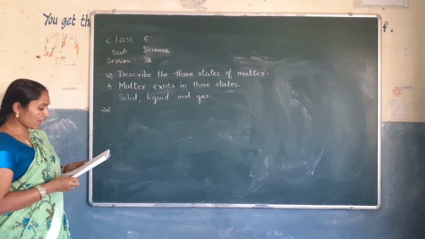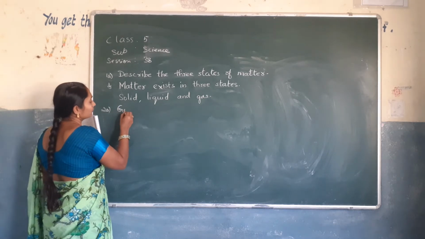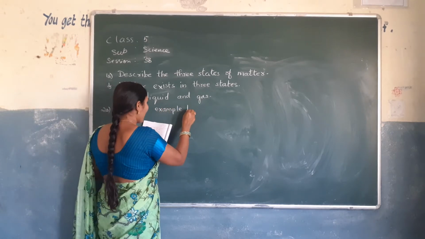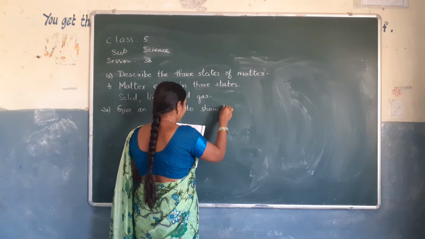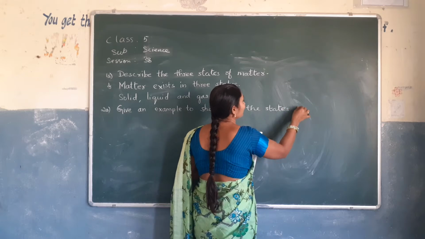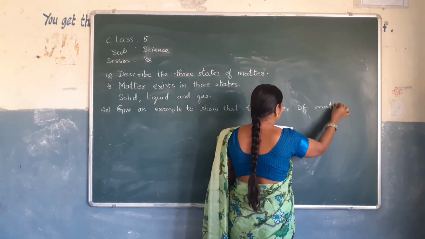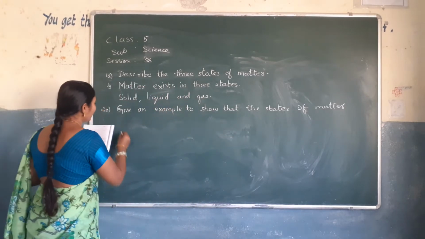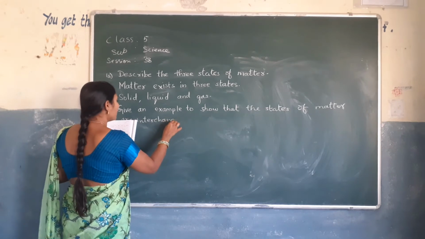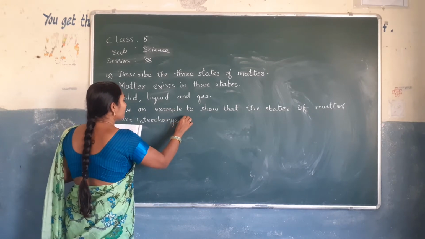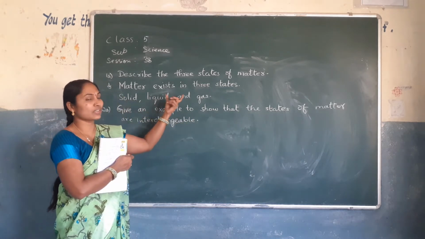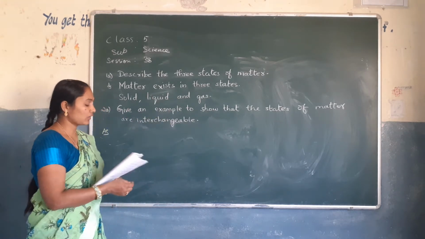Next question. Give an example to show that the states of matter are interchangeable. Already we have learned that matter, these solids, liquids, and gas, are interchangeable. For that we have to write the example.